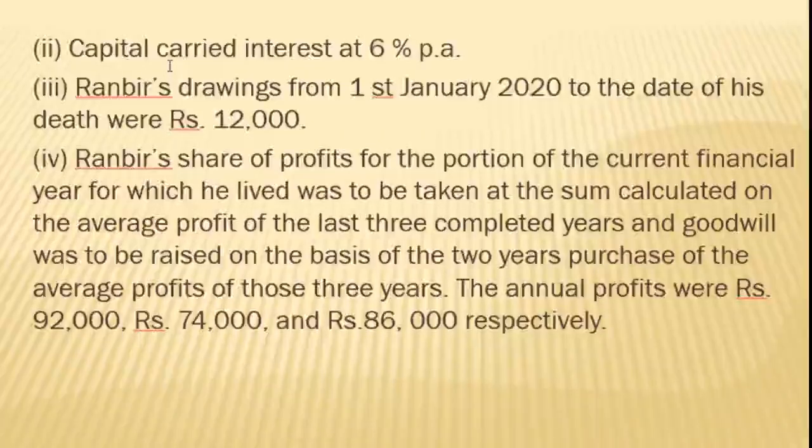Capital carried interest at 6% per annum. Ranbir's drawings from 1st January 2020 to the date of his death were rupees 12,000.